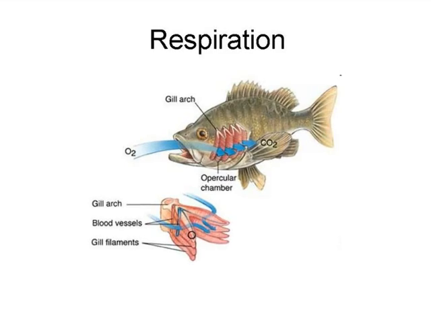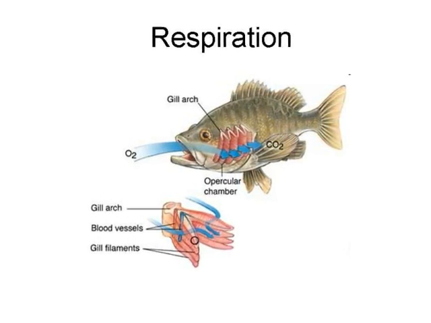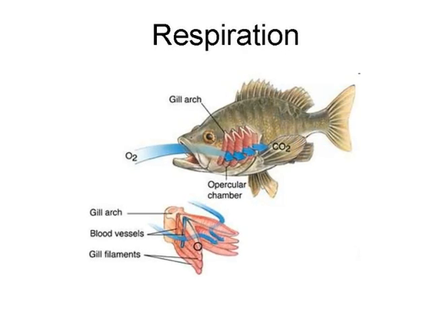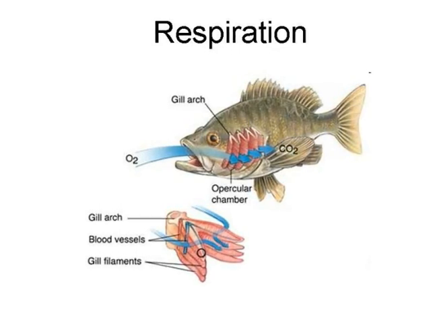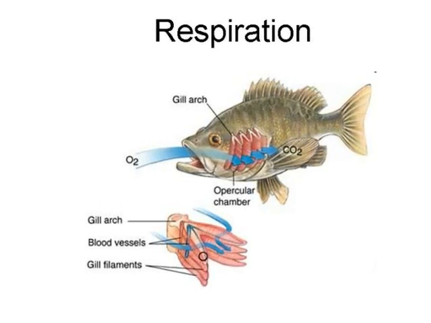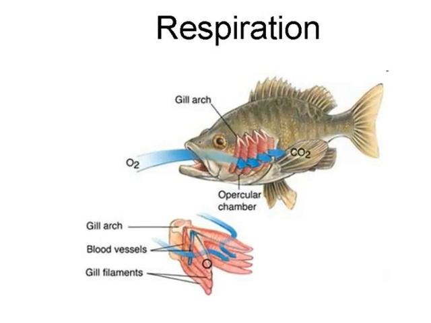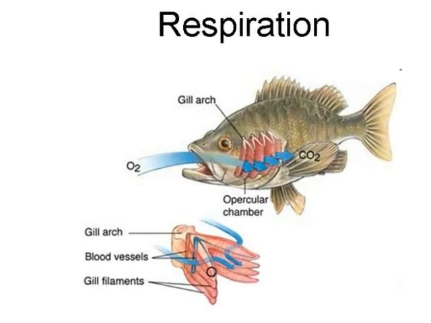Whether animals live on land or in the water, all animals take in oxygen and release carbon dioxide. Even fish use their gills to take in the dissolved oxygen from the water. This process is called respiration. During the process of respiration, our lungs exchange oxygen and carbon dioxide from the air, much like the gills of fish do in the water.